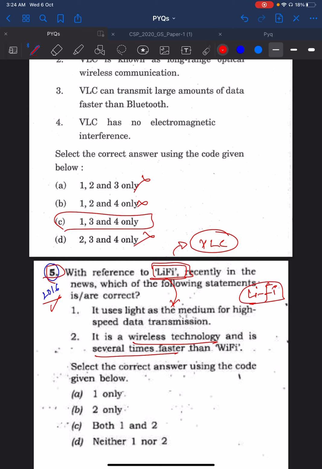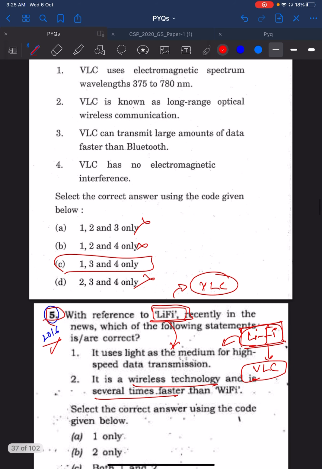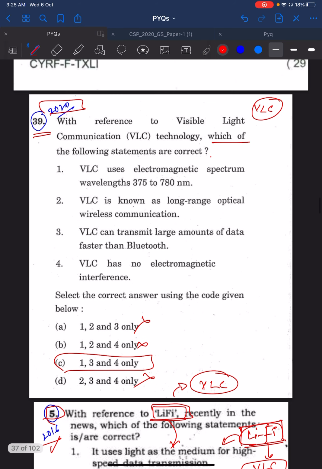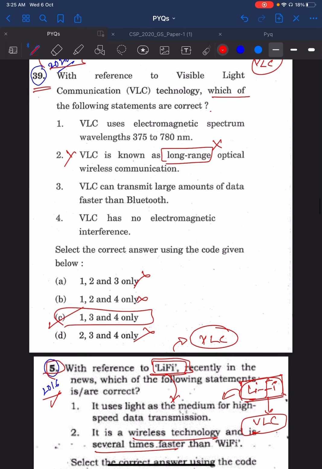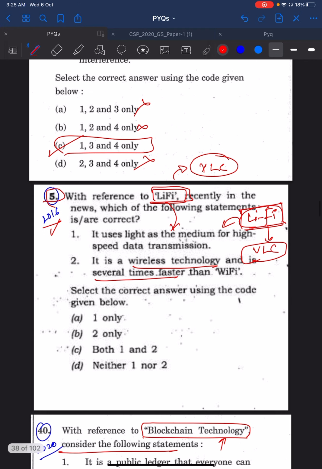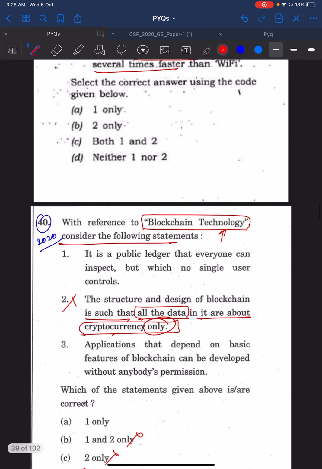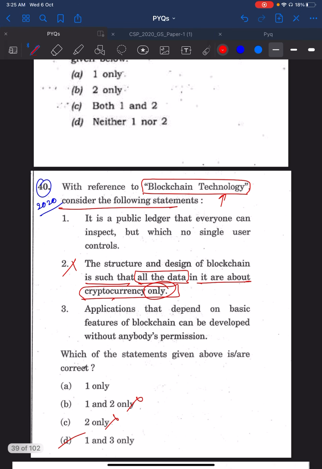So the same concept is related to visible light communication. Basically, Li-Fi is about short distance wireless communication. If you have read about Li-Fi, then you know VLC is not about long range, but short range. You remove this second statement and then you would know that C is the option. It is not at all difficult. You just need to go through the previous year question papers. That's all.